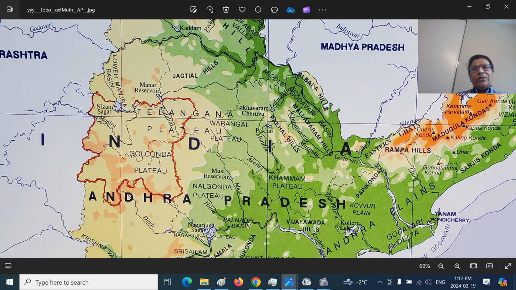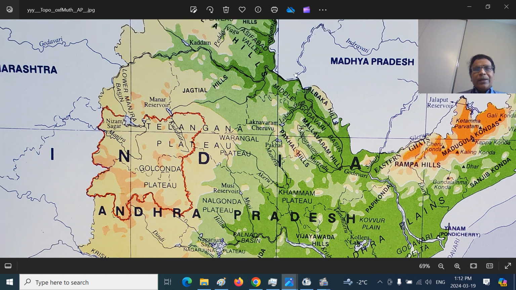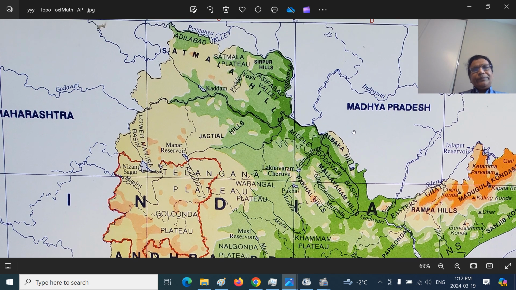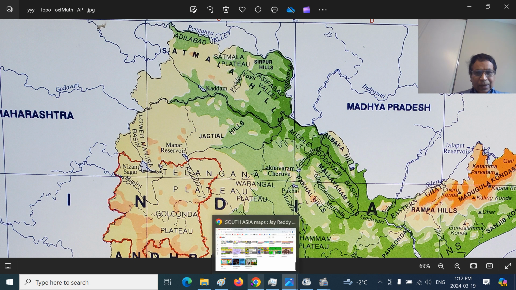Eastern side of Godavari Nadi, you can see Albakka Hills. Between Godavari and Shabari River, tributary of Godavari Nadi, you can see Gollapalli Plateau. This is the historic Chandrapur district of Maharashtra region.